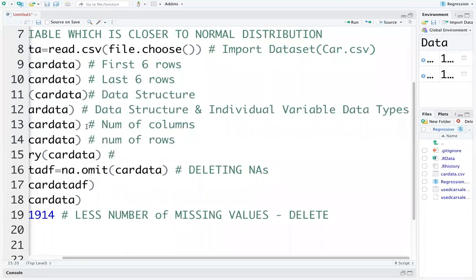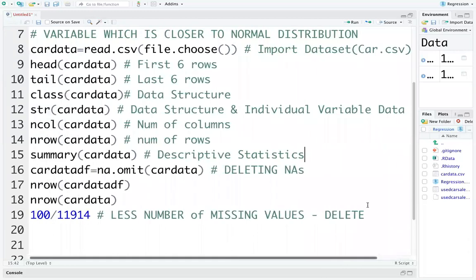This is the basic descriptive statistics. Okay, so these are the commands which we have covered till now.